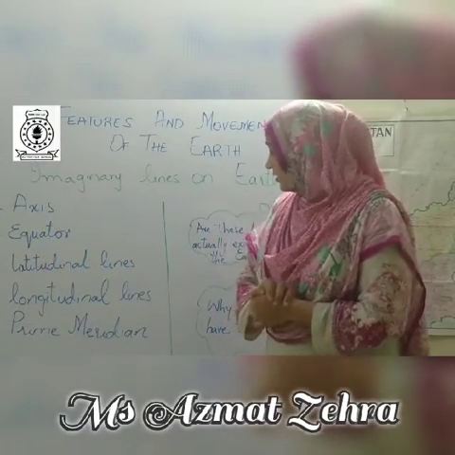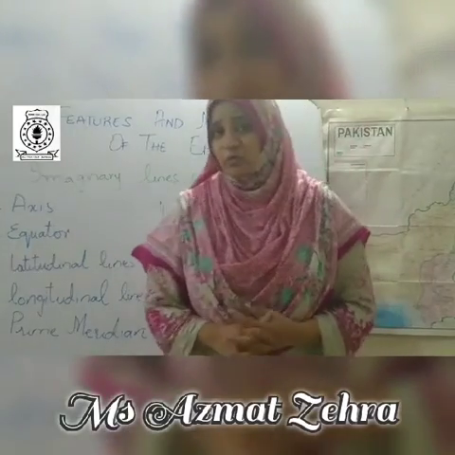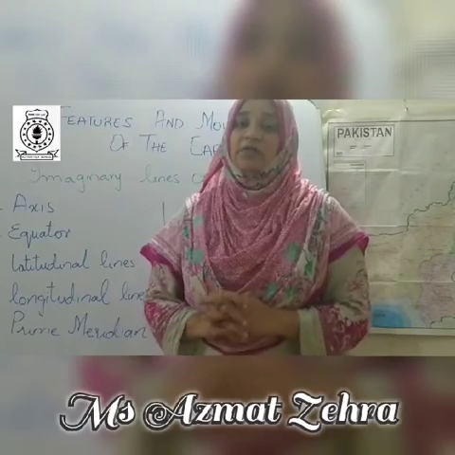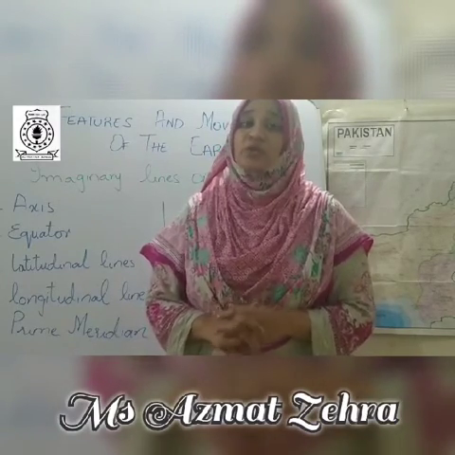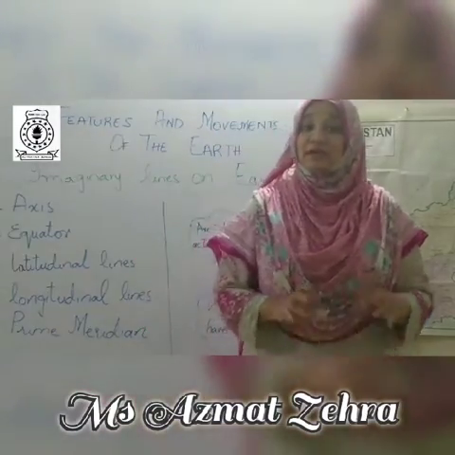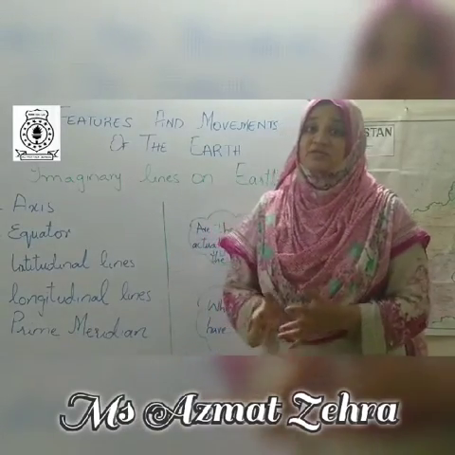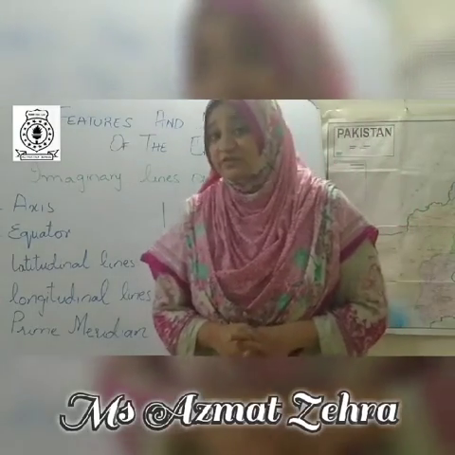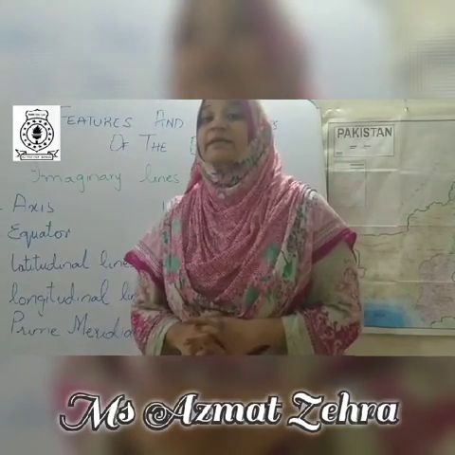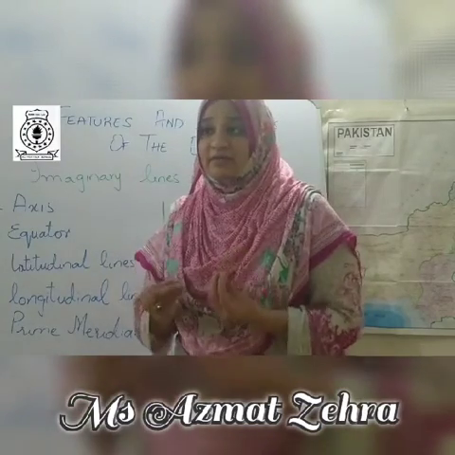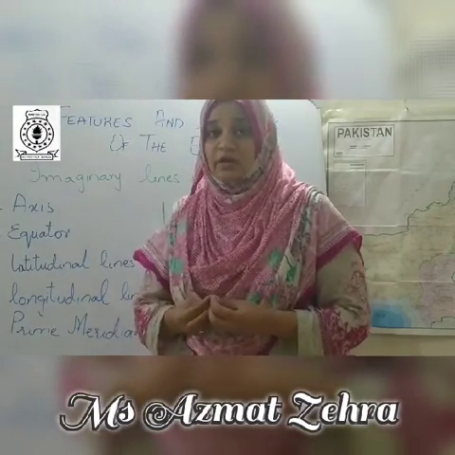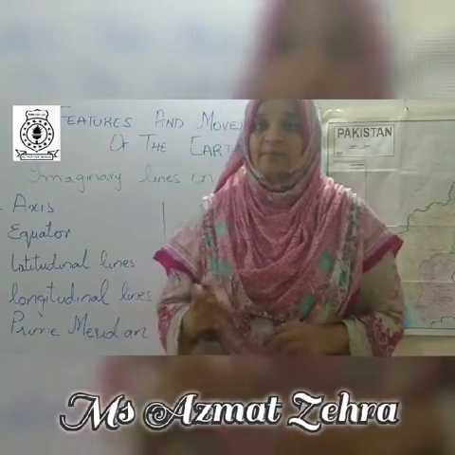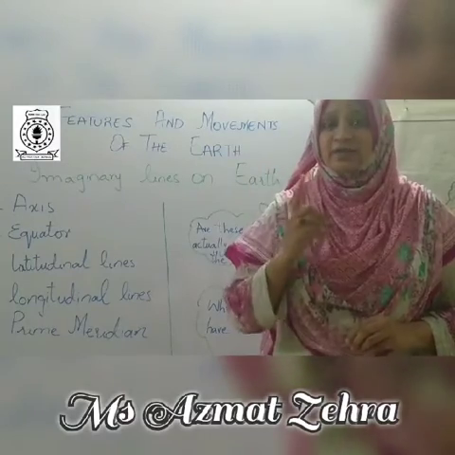Okay, now this is today's lecture. Hope you understand it and like it. After it I want to give a summary of the topic. Today we learned about the imaginary lines. These lines do not actually exist on the earth, these are just imaginary lines. The first imaginary line, which is most important, is the axis. Axis is an imaginary line on which the earth rotates. Earth rotates around its axis.